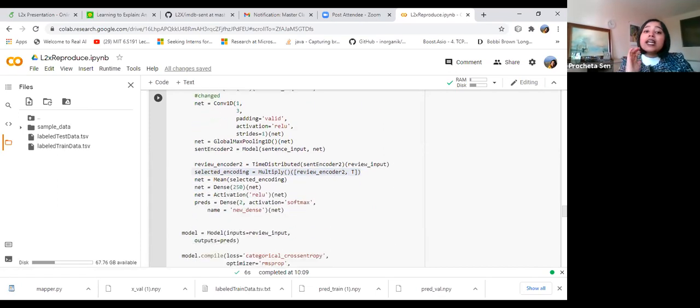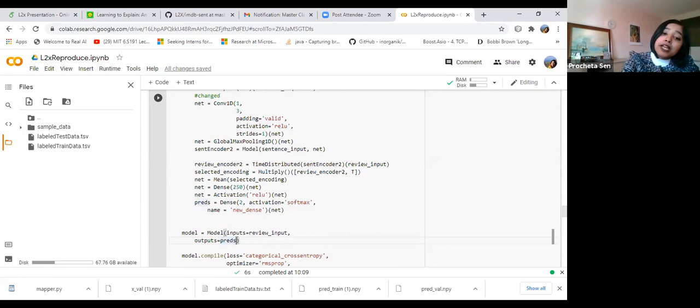Once that selected encoding is done, they predict this two-dimensional vector using a ReLU function and these two classes, because in this sentiment classification problem there are only two classes, positive or negative sentiment. So how does the explainer model eventually work? The input will be the review input and the output will be these predictions.